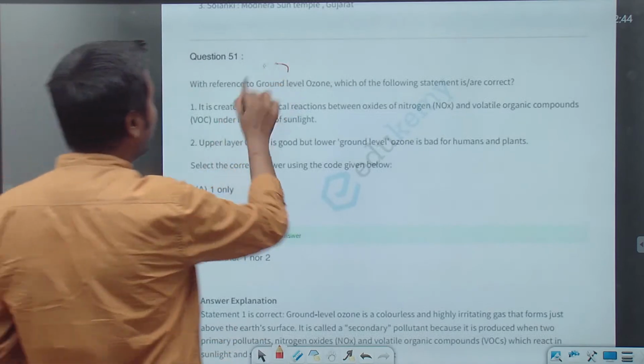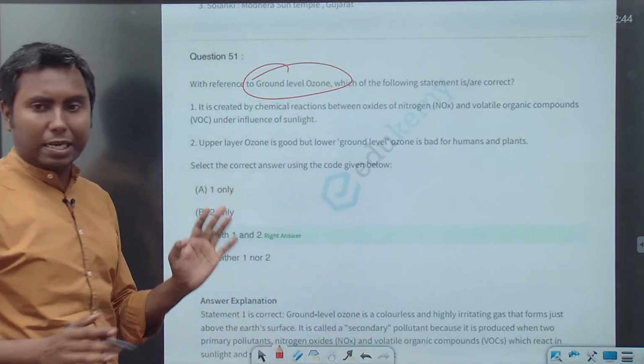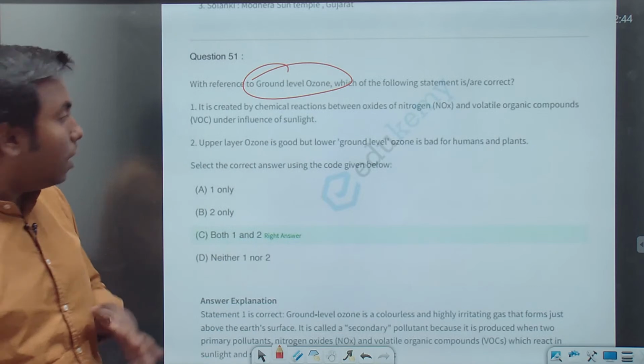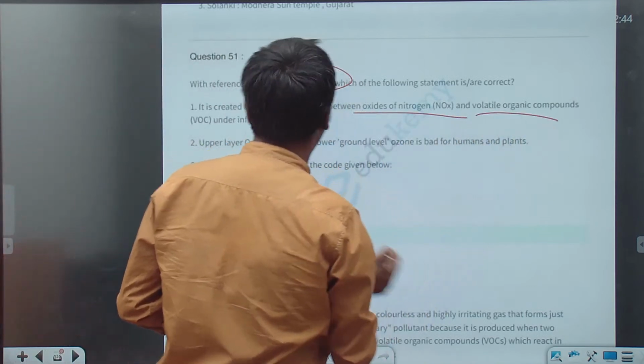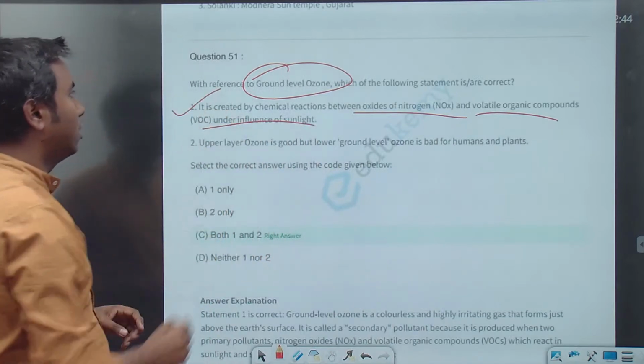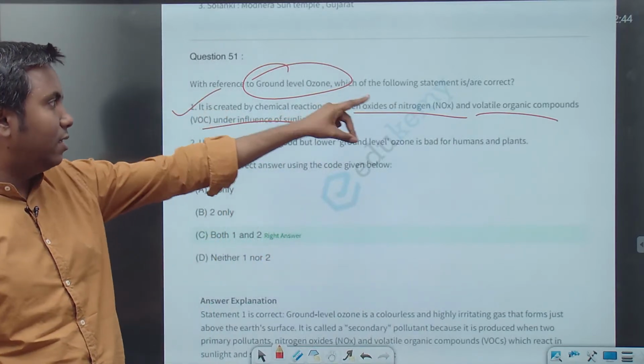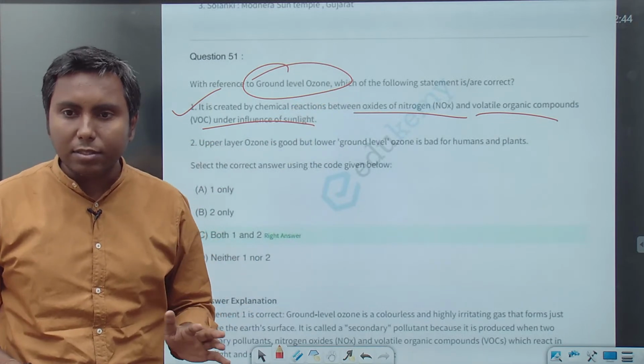With reference to ground level ozone, which of the following statements is correct? Ground level ozone is created by a chemical reaction between oxides of nitrogen and volatile organic compounds under the influence of sunlight. So under the influence of sunlight and these two compounds. If you have read about this,